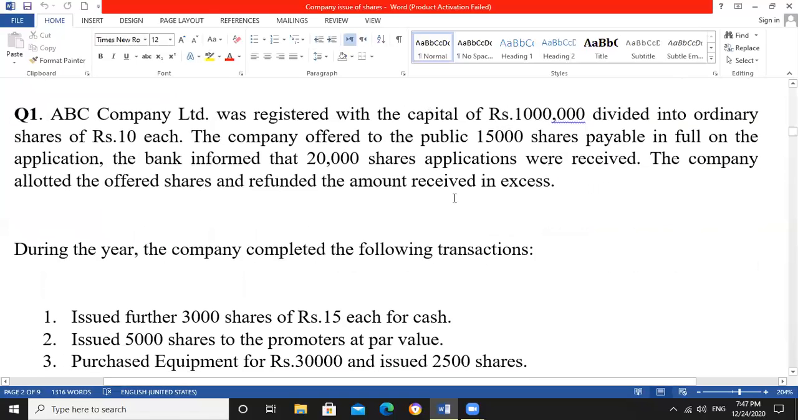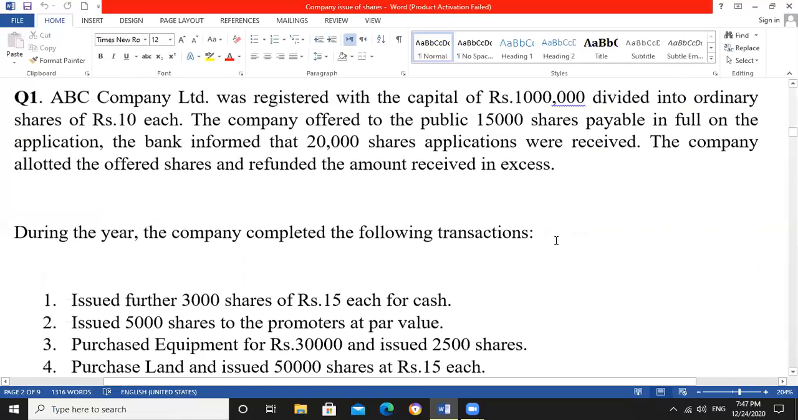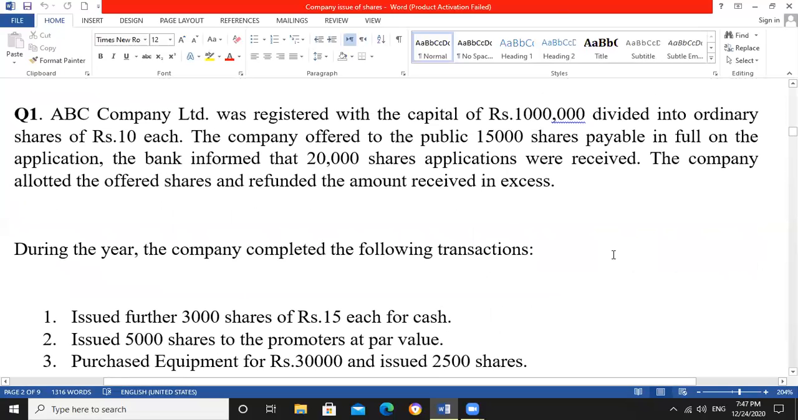Then I'm going to start here, an example of a corporation which issues shares. Okay, so let's start. ABC Company Limited was registered with a capital of rupees 10 lakh divided into ordinary shares of rupees 10 each. It is the authorized amount. That share price is rupees 10 each, and the amount is 10 lakh. It means 1 lakh shares can be issued by ABC Company in the market.